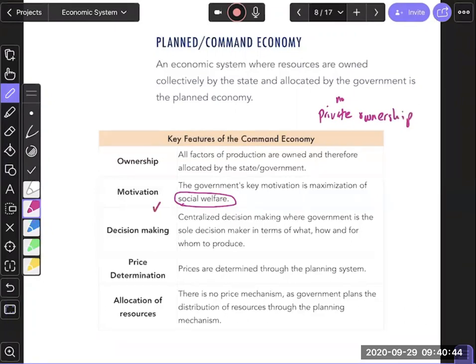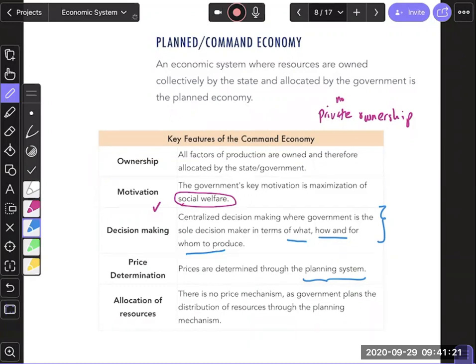Another thing that we need to know is that the decision making in this economic system is basically done by the government. So the key question of what, how, and for whom to produce is the government's prerogative, the government's decision. Makes sense? How does the government take care of those decisions? The answer is they do so through planning. So the government is the one that is planning. You can understand the government will be really large in this economic system because they're deciding all the things about what, how, and for whom to produce. Make sense? So the government is the one deciding the allocation of resources.